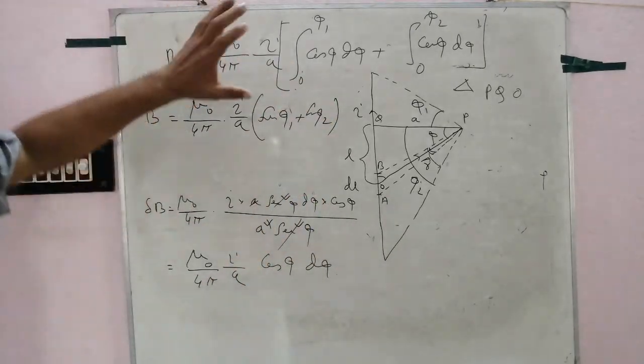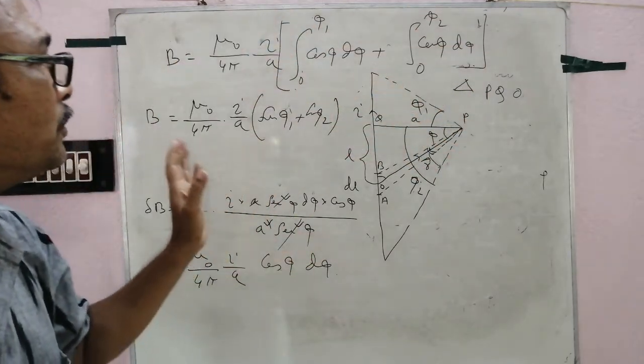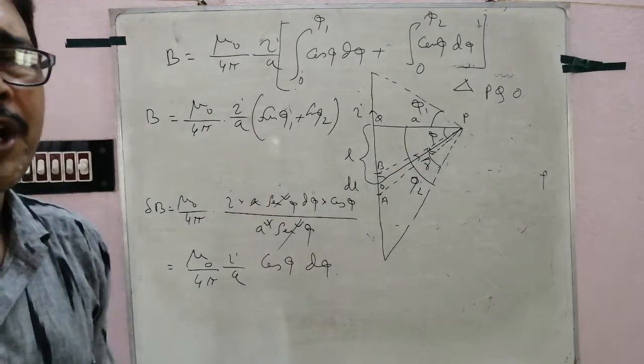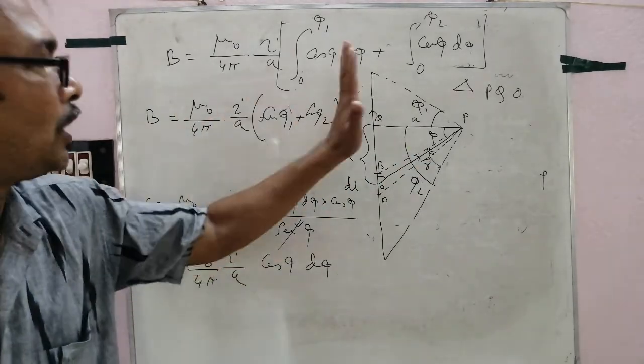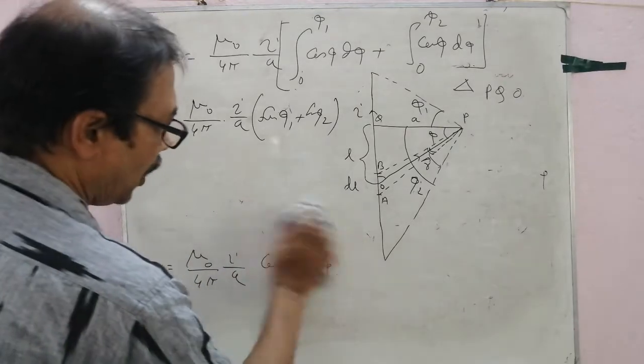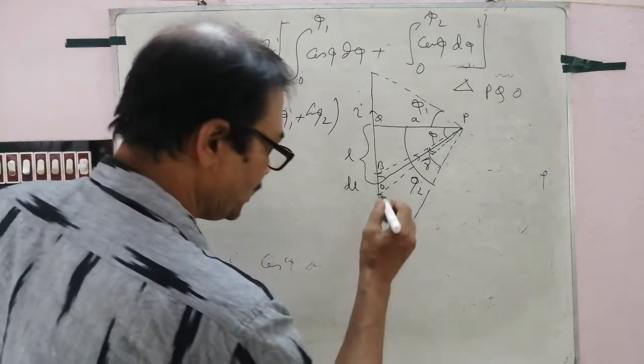Now maybe in a broad question there may be 3 marks. From Biot-Savart law, find out the magnetic field at a point due to a long current carrying conductor, with angles phi 1 and phi 2. If the wire is infinitely long, what will happen?